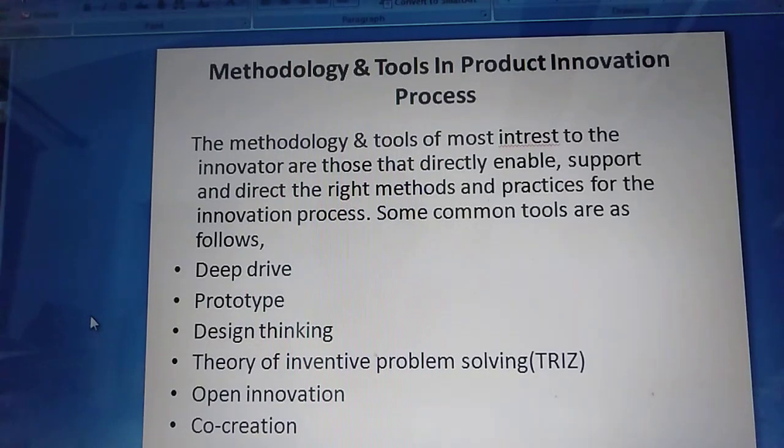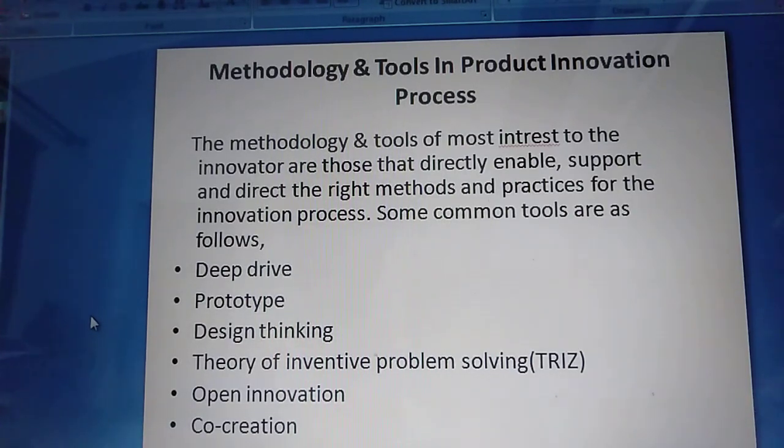This approach tends to minimize the uncertainty and risk of innovation by using collective intelligence through a series of lenses to grow their understanding of a customer's needs. So this particular design thinking can minimize some uncertainty that occurs during the innovation of the product.